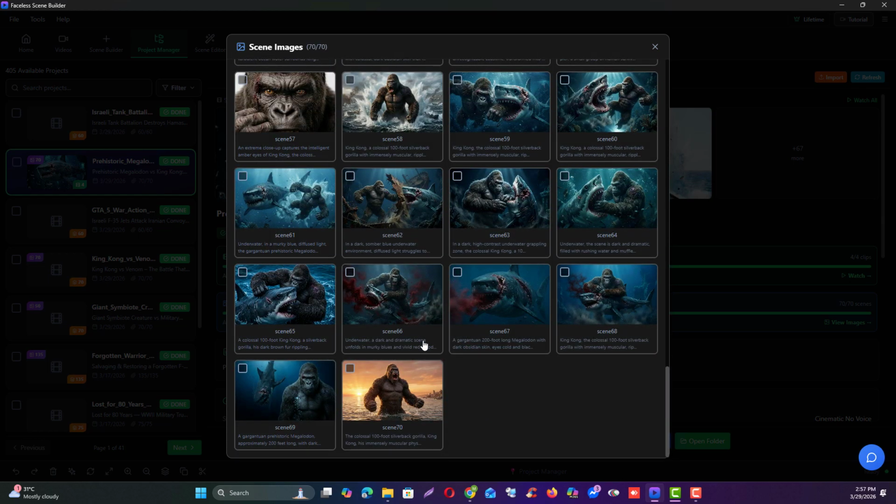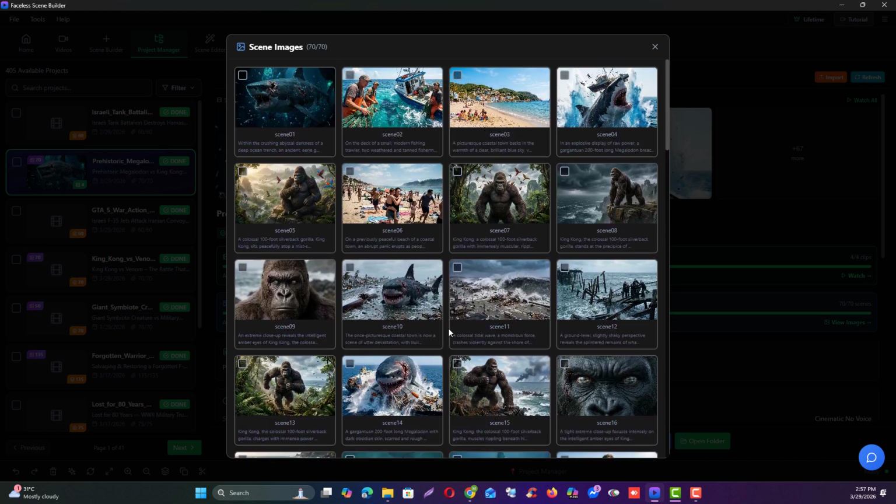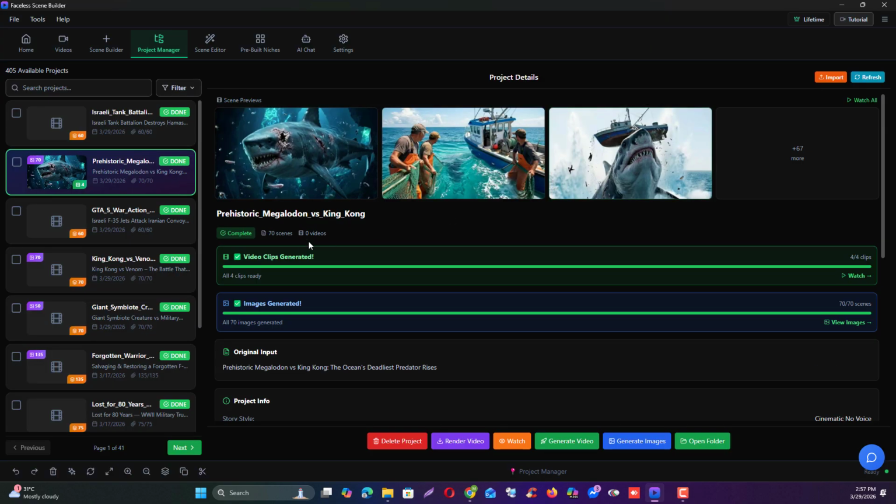But the problem with the previous pre-built niche was that all of them would show King Kong and a shark all underwater, meaning the AI didn't understand the pattern or the semantic generation of the title. It would give the same type of everything, but we have now completely fixed this system. You can now create unique videos and unique scenes, and unique images will lead to unique videos. So you'll compare them this way.